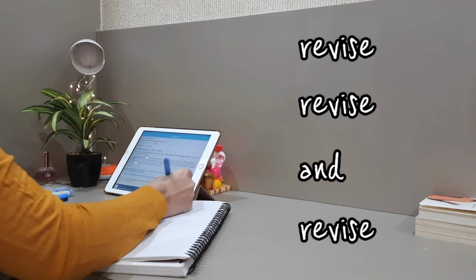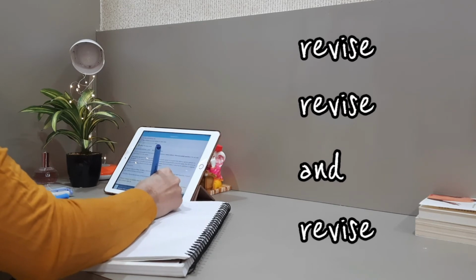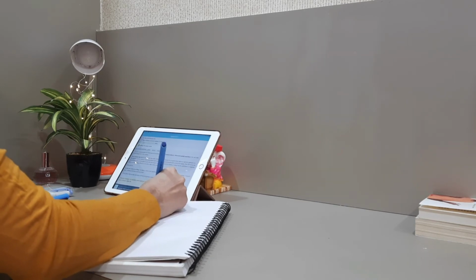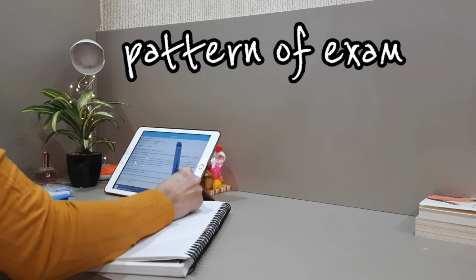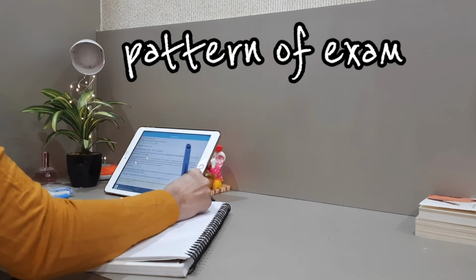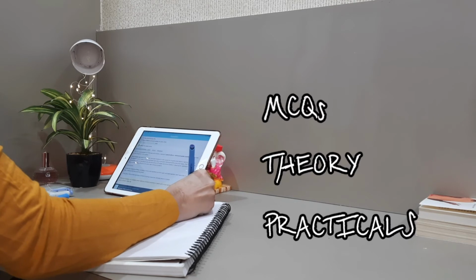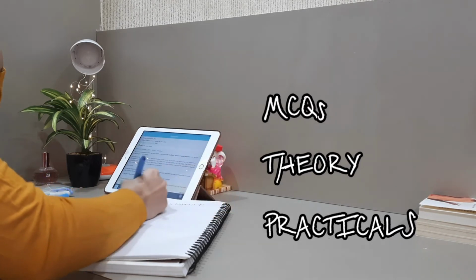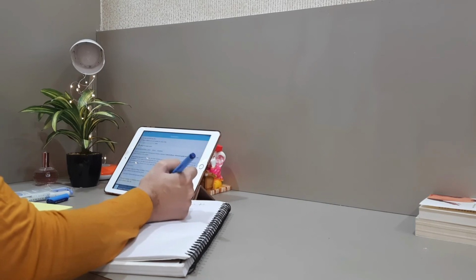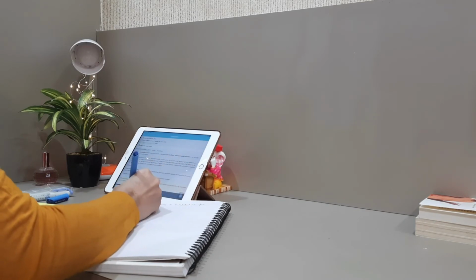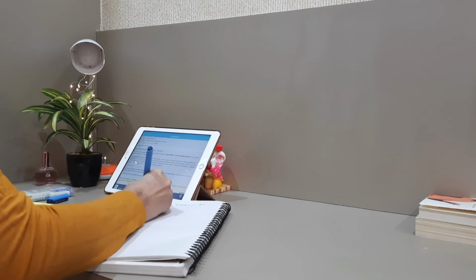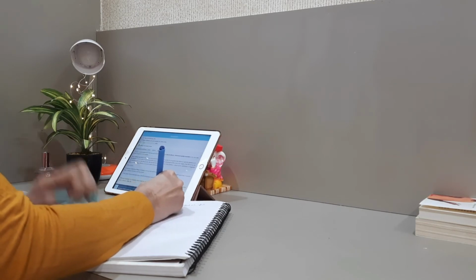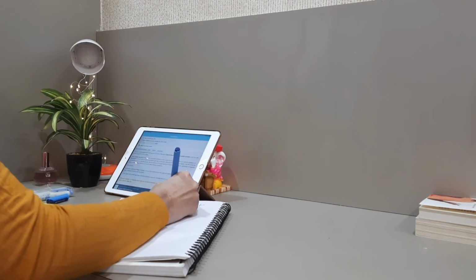One more thing: the pattern of the exam, whether you are appearing for an MCQ exam, a theory exam, or a practical exam. For MCQ exams, we need to study each and every detail, but the MCQs are asked from particular topics only. So in that case also, you need to study those topics thoroughly, so that you do not get confused, because there you might have 4 options or 5 options and lengthy questions.